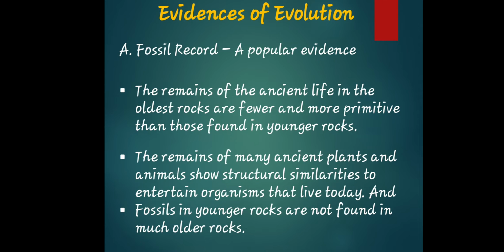The fossil record provides evidence that past life existed and how some living things change over a long period of time. That's why it's called evolving, allowing them to survive changing environments. So that is the answer to what the fossil record is and what information it provides.